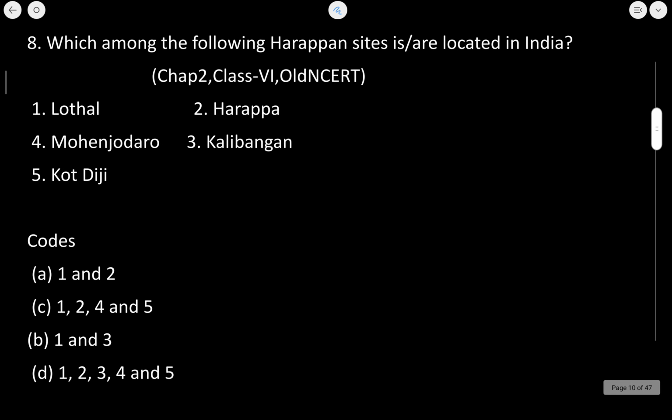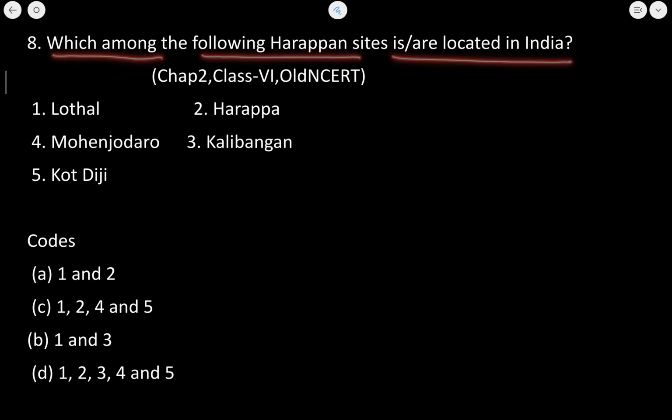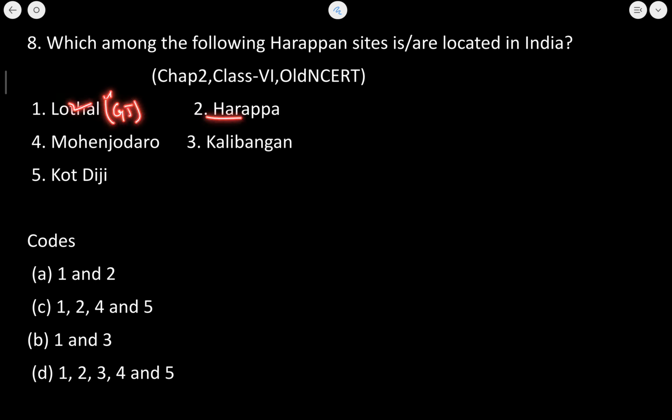Next question. Which among the following Harappan sites is or are located in India? Now Lothal is there in Gujarat. It is located in India. Harappa is in Pakistan, Punjab province. So this is not correct. So 2 we are going to eliminate straight away. So जब हमने 2 को eliminate किया, डायरेक्टली हमें पता चल गया the answer is 1 and 3.